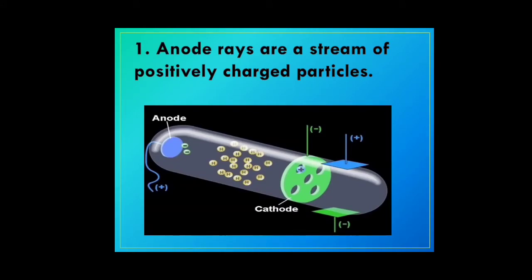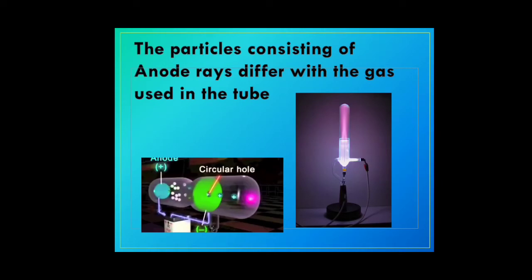So what are the properties of these anode rays? The anode rays are a stream of positively charged particles. In cathode rays we had seen they were negative particles, here they are positive particles. The particles constituting anode rays differ with the gas used in the tube. The anode rays were generated from the positive charge present in the gas.